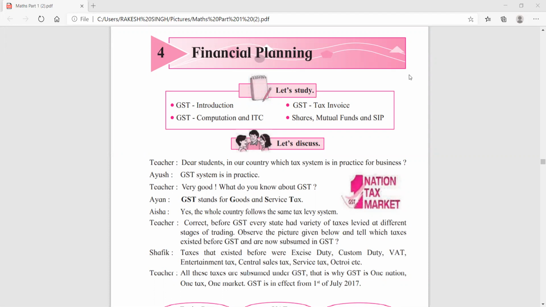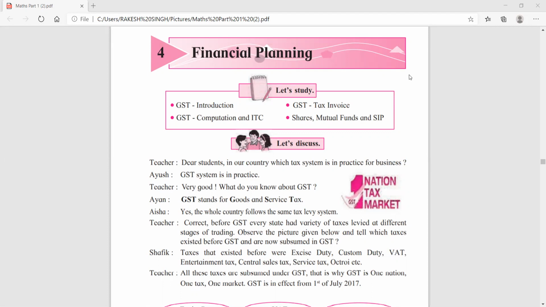I will tell you some information regarding GST. The full form of GST is goods and service tax. Goods means the things which you buy or sell, and service means like doctor service, teacher service, and lawyer service.